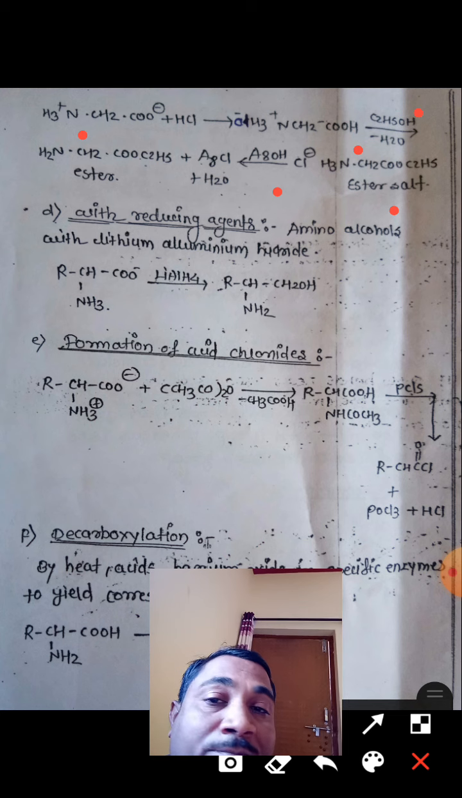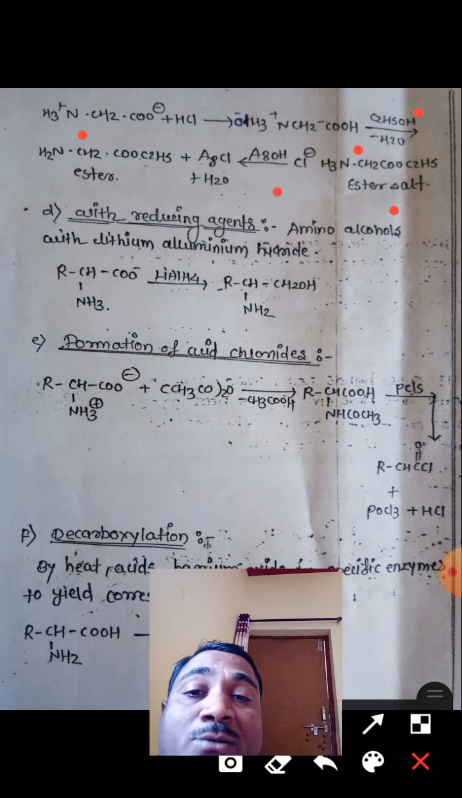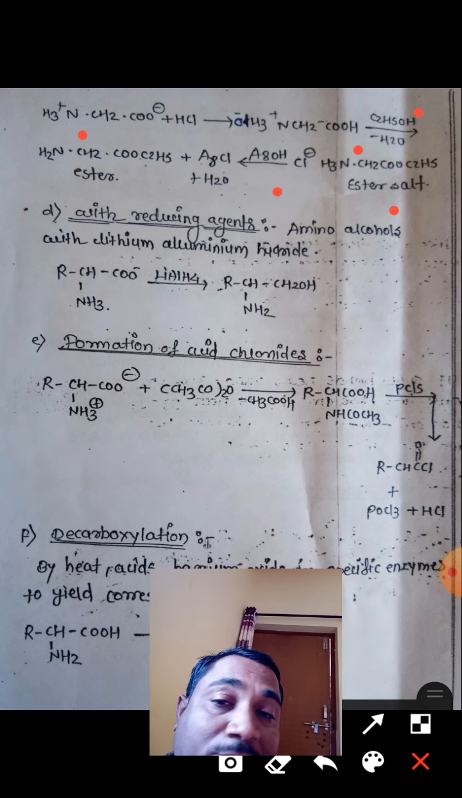Firstly, when the alpha amino acid reacts with alcohol, the first step is the acidification reaction. That means alpha amino acid reacts with HCl, and then it gives the salt. After that, it reacts with anhydrous ethyl alcohol, then it gives ester salt. This ester salt again reacts with AgOH, then it gives an ester. This is the third reaction.